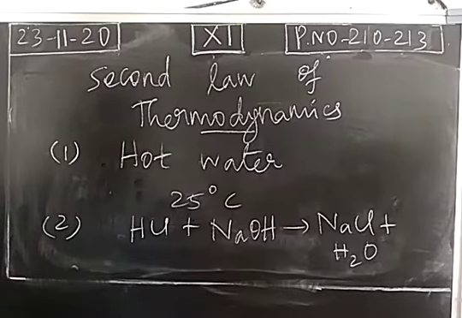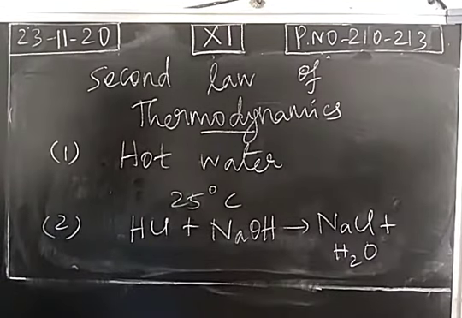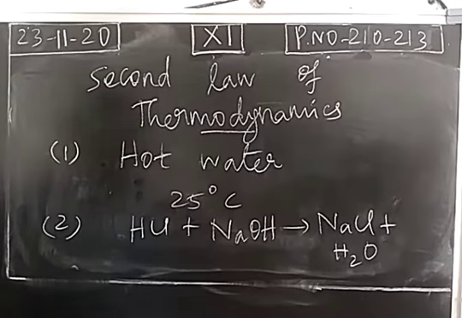But we don't have any factor to explain the spontaneity of the process. We cannot say whether the process will take place or not. So we cannot predict feasibility and spontaneity of a process with the help of the first law of thermodynamics. The first law explains the conservation of energy only. It does not say anything about feasibility and spontaneity of a process.